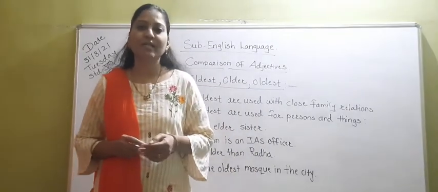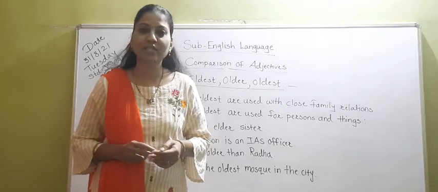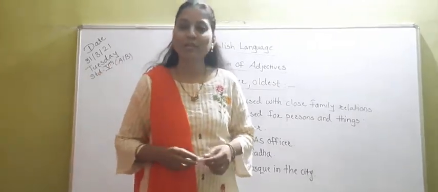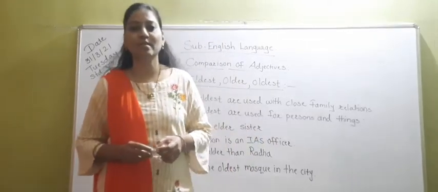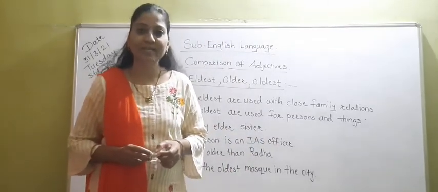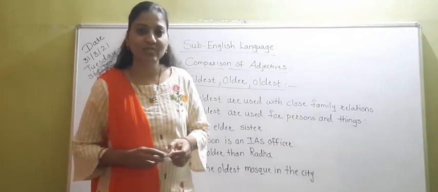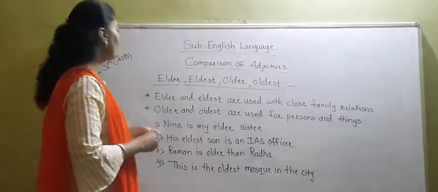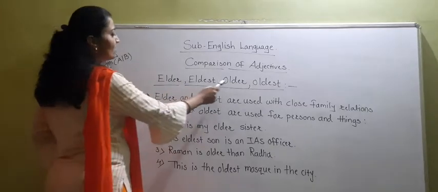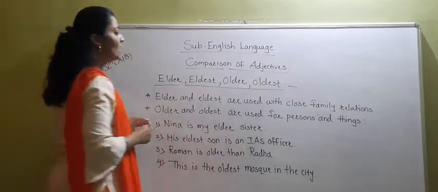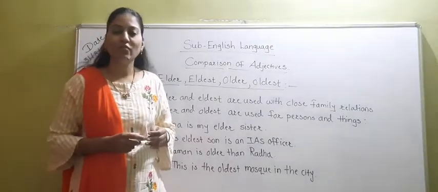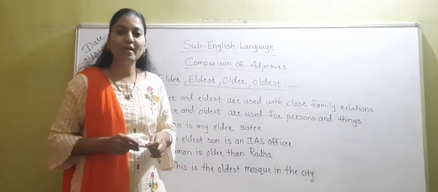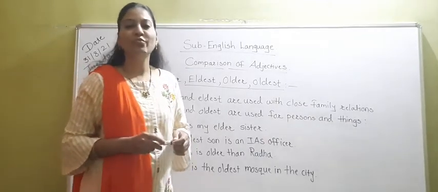Students, in the last period we have seen adjectives of number, and today we are going to learn some more interesting adjectives. Okay? Now students, see: elder, eldest, older, oldest. These are the words that we use when we form sentences. But we should know when and where we have to use these words.